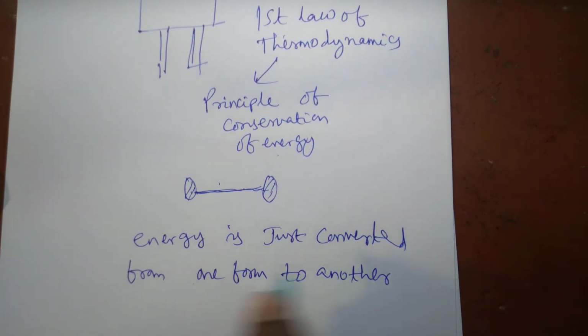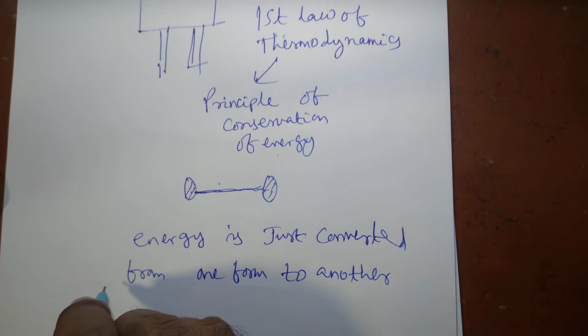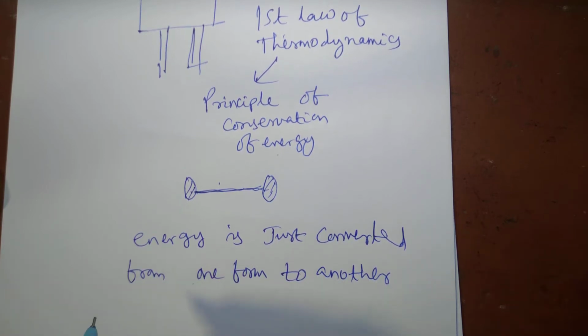There is neither any creation of energy nor destruction of energy. Energy is neither created nor destroyed. It is only converted from one form to another. This is what the principle of conservation of energy states.